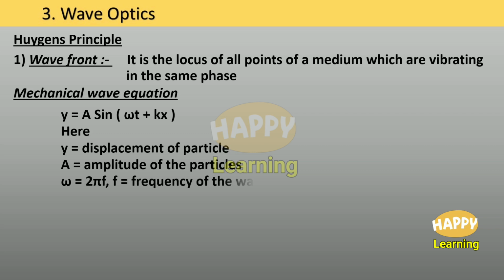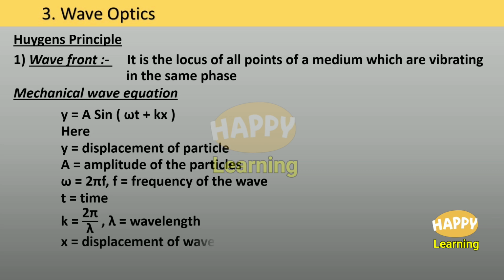Omega equal to 2 pi f, where f is the frequency of the wave, it is same as frequency of the particle. t is equal to time. k is equal to 2 pi by lambda, where lambda is wavelength. x is displacement of wave. Phi is equal to omega t plus kx. This is phase of the particles at a given time.